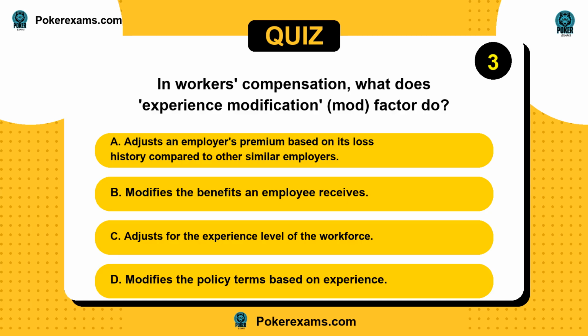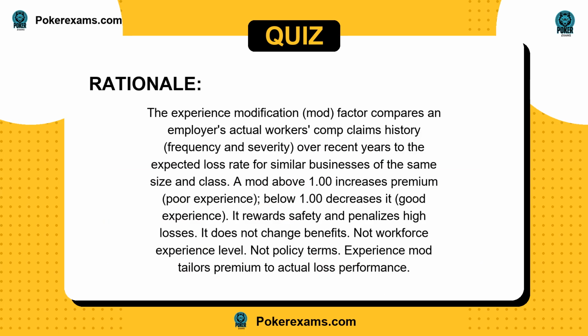The answer is A. The experience modification (mod) factor compares an employer's actual workers' comp claims history, frequency, and severity over recent years to the expected loss rate for similar businesses of the same size and class. A mod above 1.00 increases premium, poor experience. Below 1.00 decreases it, good experience. It rewards safety and penalizes high losses.